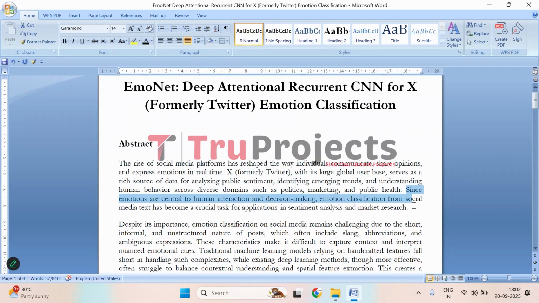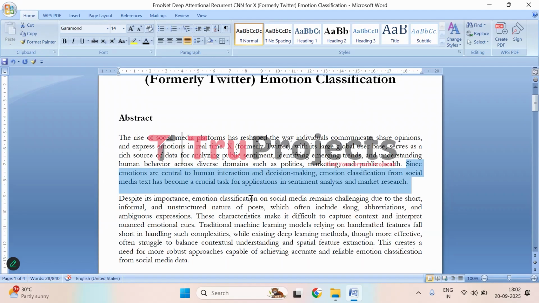Emotions play a central role in how people interact and make decisions. So detecting them from social media text has become an important task. Emotion classification helps in understanding how people feel about specific topics or events, making it useful for applications such as sentiment analysis, market research, and even decision-making support in various domains.